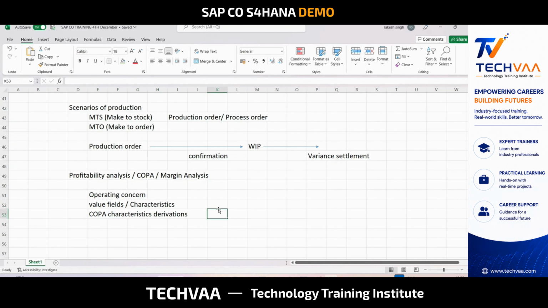So we'll see what is the purpose of COPA, why do we need this, why our FI and CO are not enough. What is the purpose of COPA, right? How it is used. Business is using this basically as an analysis tool. If I want to know my profit based upon certain combination, for example, I'm running this institute and I ask Rahul, tell me how much profit we made from students who are outside Pune, not from Pune, outside of Pune, that too who have done ABAP training, right?